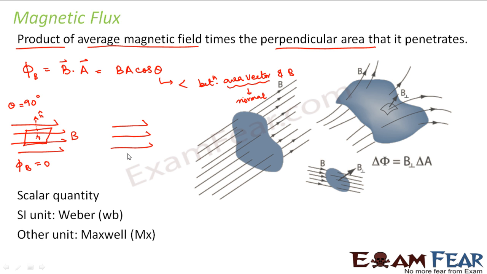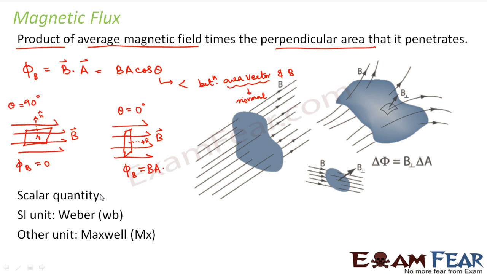Similarly, consider another scenario where we have the magnetic field in this direction and an area vector like this. What would be the value of theta here? First we draw the normal to the area. So this is the normal to the area. The angle which the normal makes with the magnetic field is 0. So in this case, theta is 0 and cos 0 is 1. So the value of phi would be maximum, that is B into A, right? I hope you understand how we determine the orientation of the magnetic field and area vector.